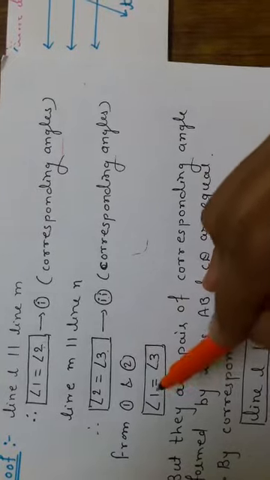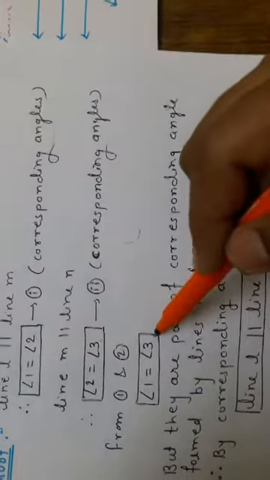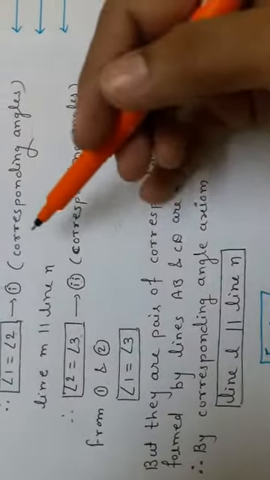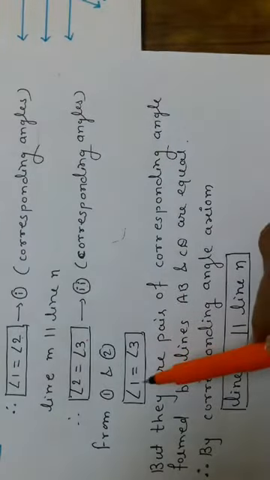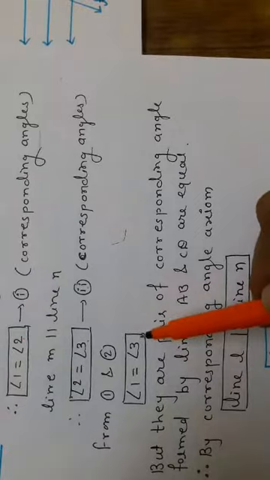So what can we say? Angle 1 is equal to angle 3. When first angle is equal to second, and second is equal to third, automatically first is equal to third.